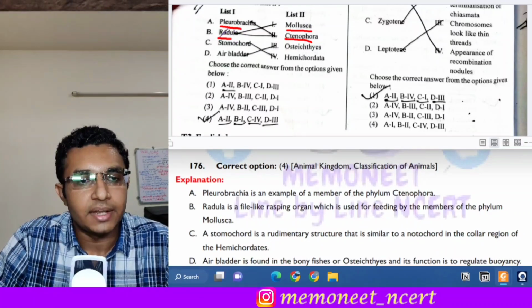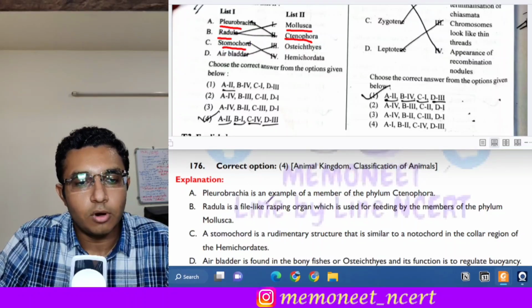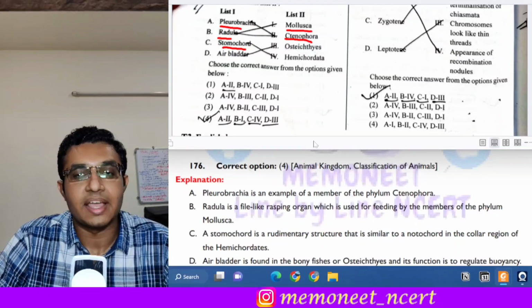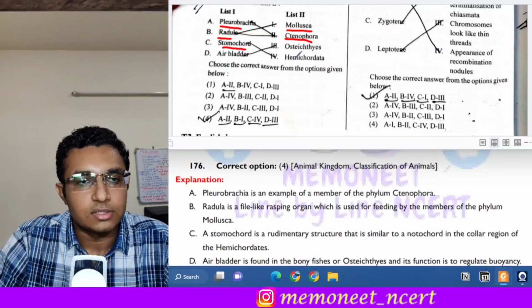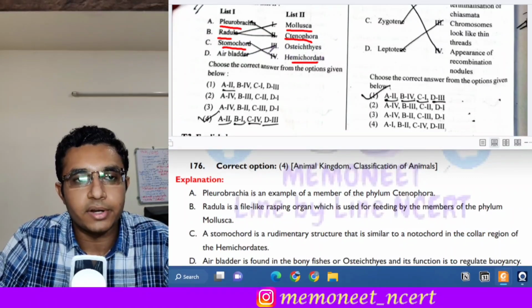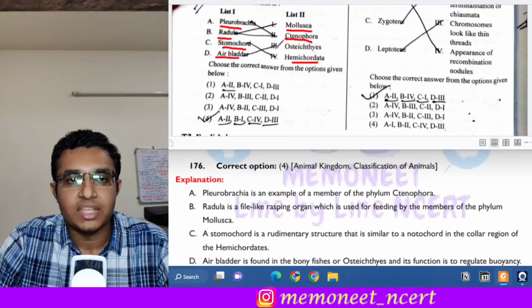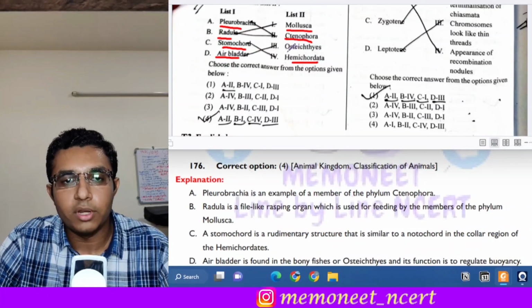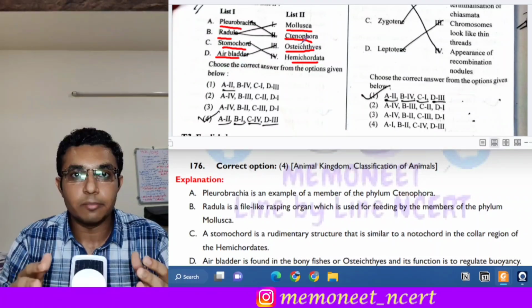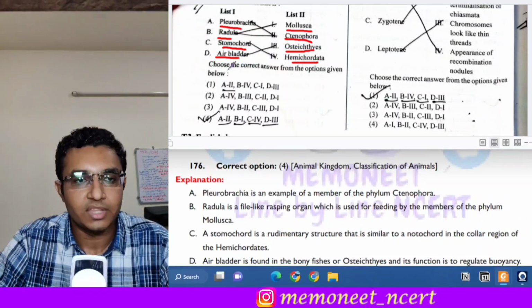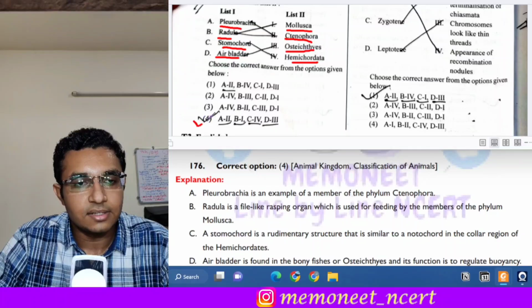Next is Stomochord. Stomochord is a rudimentary structure found in the collar region of hemichordates, so it will be found in the phylum Hemichordata. Next is air bladder. Air bladder is found in the bony fishes or the Osteichthyes. What is the function of air bladder? It helps them provide buoyancy. So the correct answer here will be option 4.